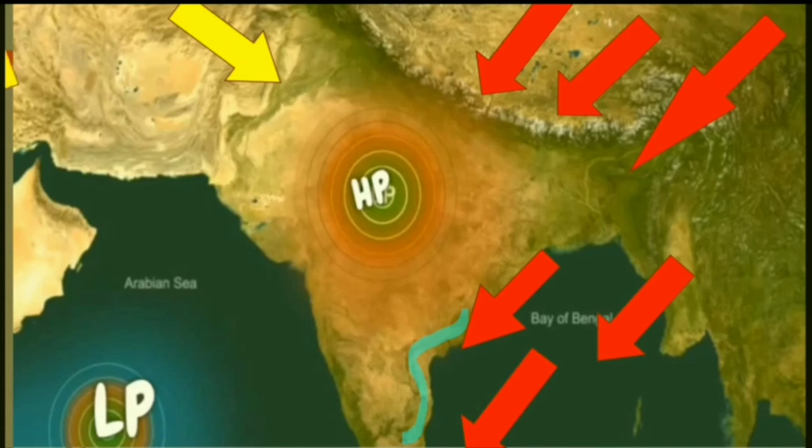When it comes towards India, parts of Jammu Kashmir, Punjab, Himachal, Uttarakhand receive snowfall, while the plain areas, that is Punjab, Uttar Pradesh, the northern part of India, receive a little bit of rainfall, and this rainfall is good for Rabi crop, that is winter.